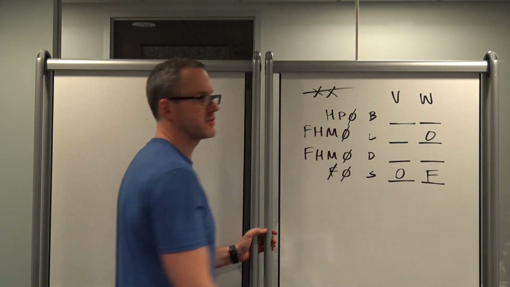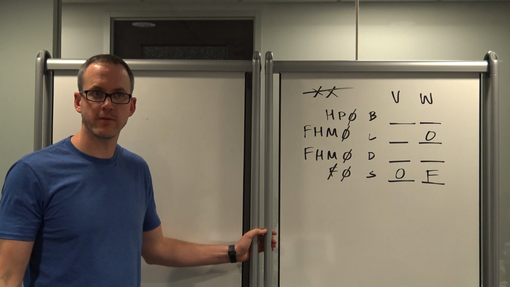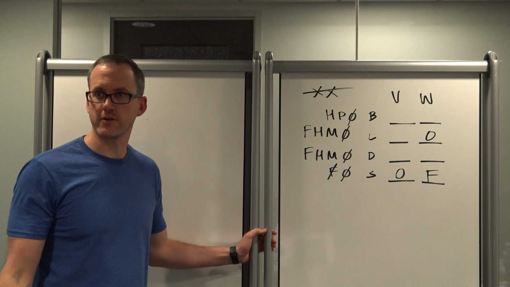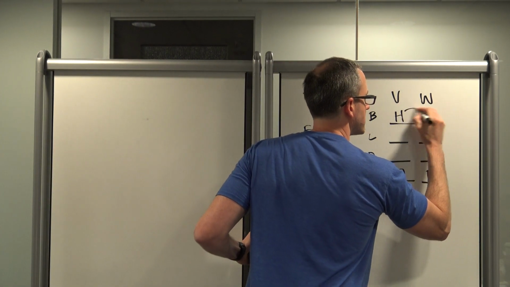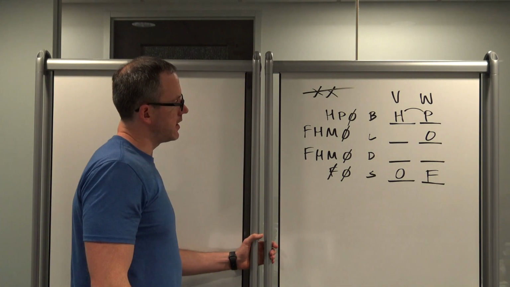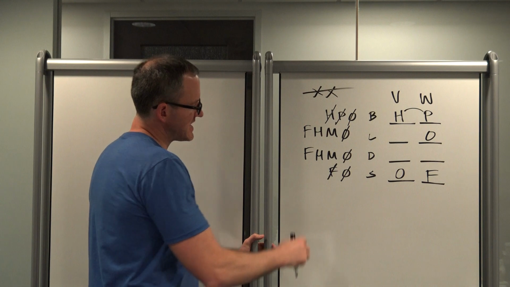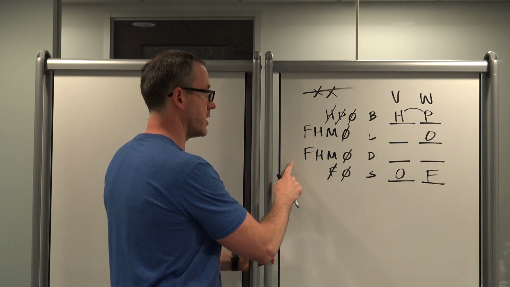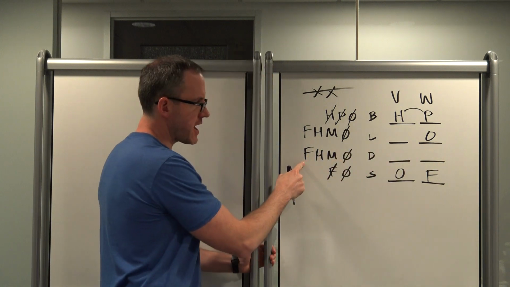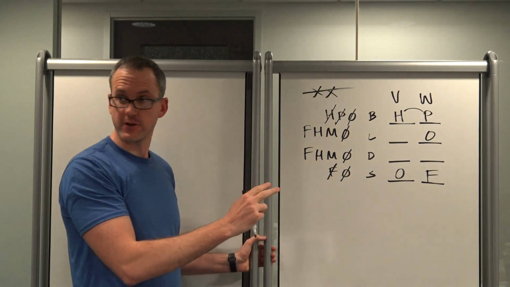Wait, let's take a look at breakfast. Breakfast is nicely constrained because HP, there's two left. They got to be going back and forth for breakfast, right? So I don't know who does what, but I'll just have HP going back and forth. And now I can get rid of these two. Here, okay, for Wendy, right, F is already gone, O is gone, so that means I'm down to H or M. Sound good?